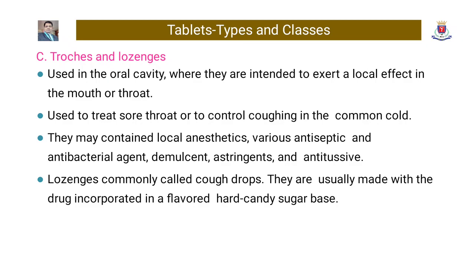Troches and lozenges. These are used in the oral cavity where they are intended to exert a local effect in the mouth or throat. These are used to treat sore throat or to control coughing in the common cold. They may contain local anesthetics, various antiseptics and antibacterial agents, demulcents, astringents and antitussives. Lozenges, commonly called cough drops, are usually made with the drug incorporated in a flavored hard candy sugar base.